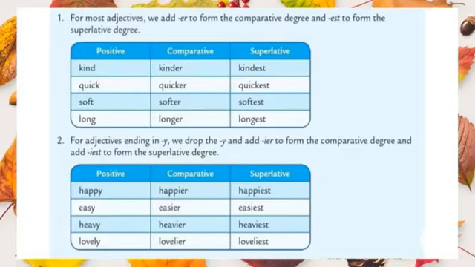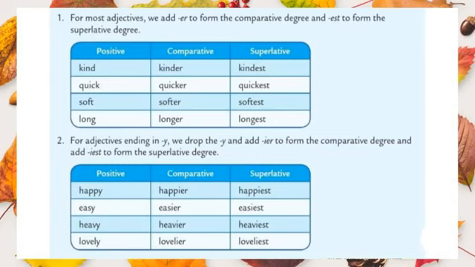Students, now we are going to see how degrees of comparison can be formed. Look at the first one. For most adjectives we add er to form the comparative degree and est to form the superlative degree. Let us see an example, students. The first one is kind. It is a positive adjective. Now we need to change the positive to comparative.